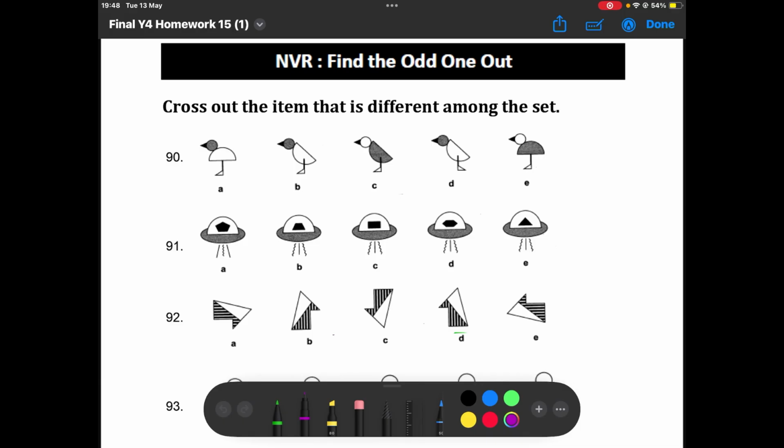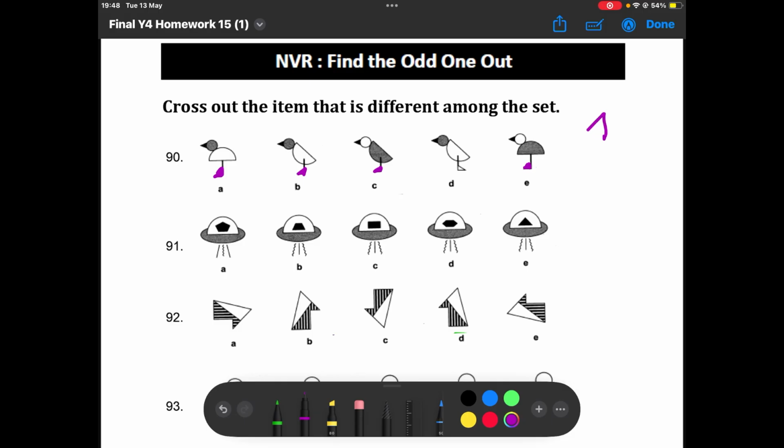So now I'm going to be going through the answers to the MVR section of this homework. These are all odd one out questions, so there'll be one shape that doesn't match the pattern of the rest of the shapes. In this first question, they all have the bottom triangle orientated this way, apart from D.